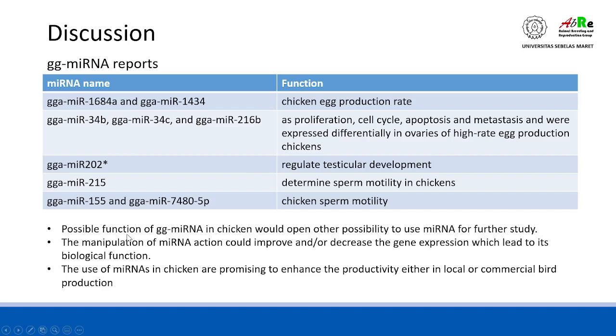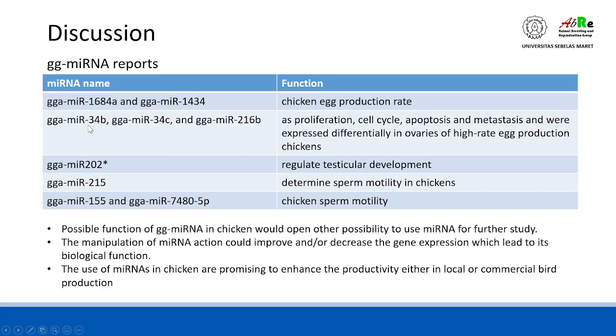In the in silico study of DMRT1 targeted by microRNA or vice versa, we also found some reports of GGA microRNA, especially in the reproduction process of chickens. For example, GGA-MIR-1684A and 1434 are connected with the function of chicken egg production rate.